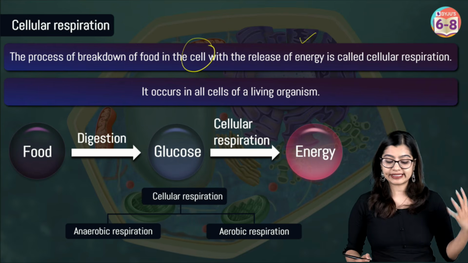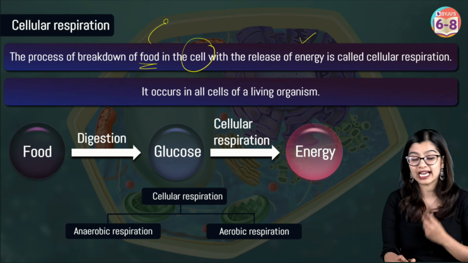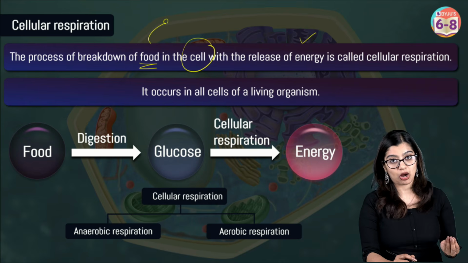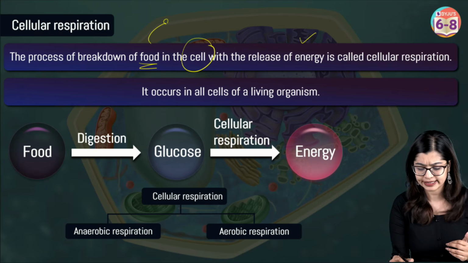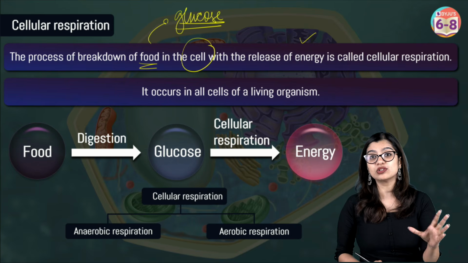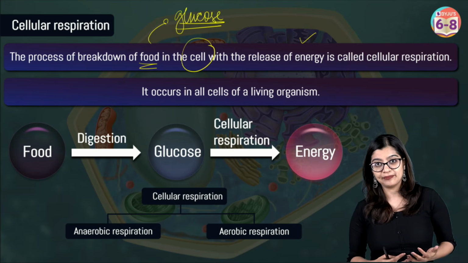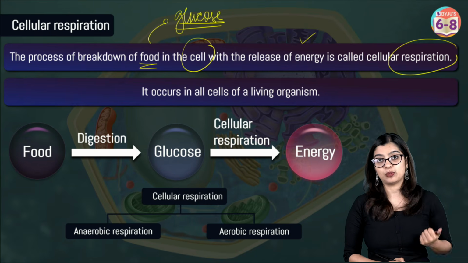Now, often we see that this process of breakdown of food here is nothing but the digested food. And we know that the energy giving food are nothing but the carbohydrates. Now, one of the simplest forms after digestion is glucose, right? And we know that when glucose is completely broken down, it releases energy. And this process of breakdown of glucose is what we call respiration.